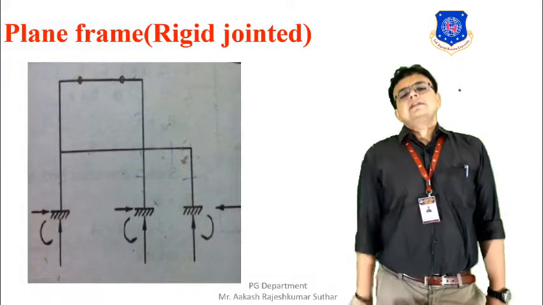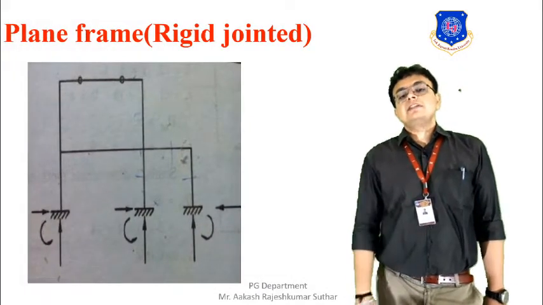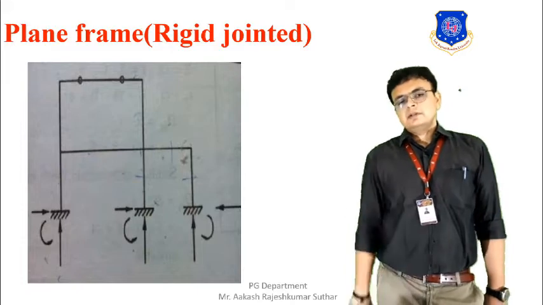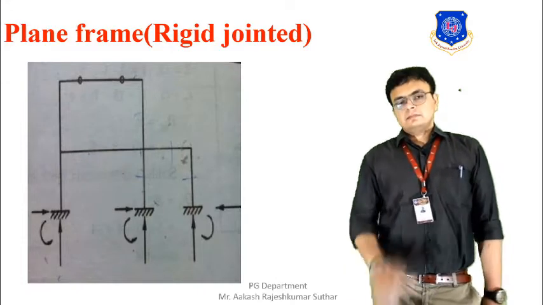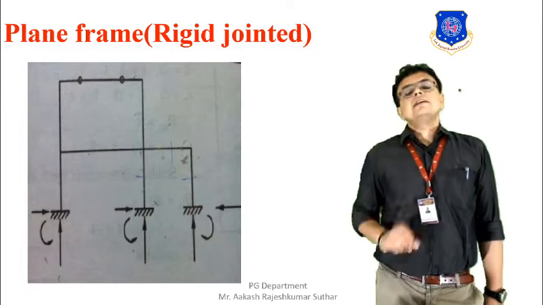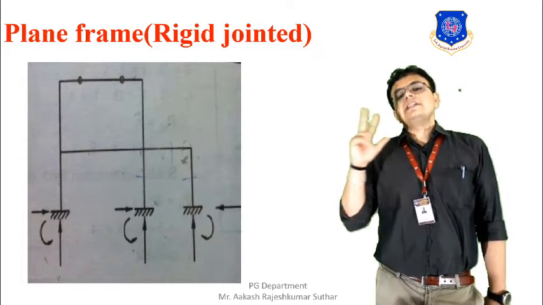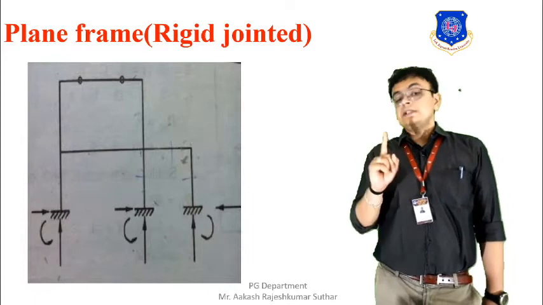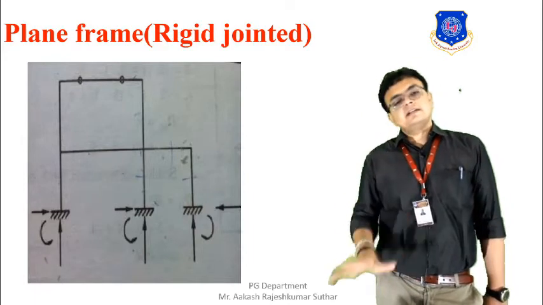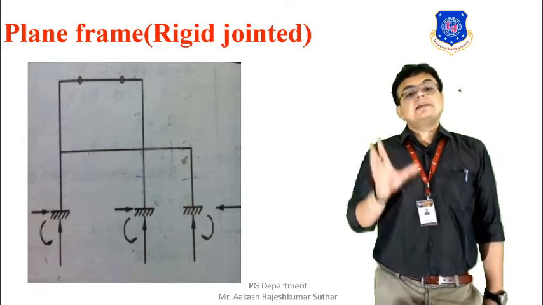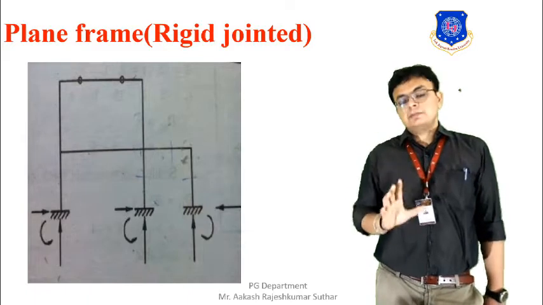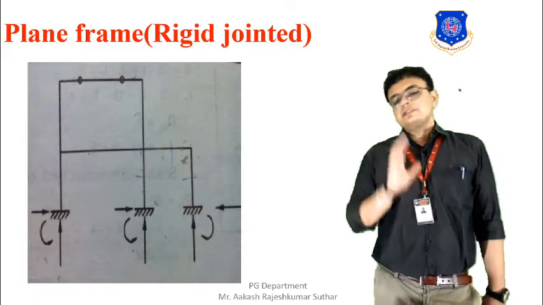Let's see another example of a plane frame which is rigidly jointed. You can see over here, it is a plane frame which has 2 pins at the top of the frame. At the ends, the supports to which the frame is attached are properly fixed.